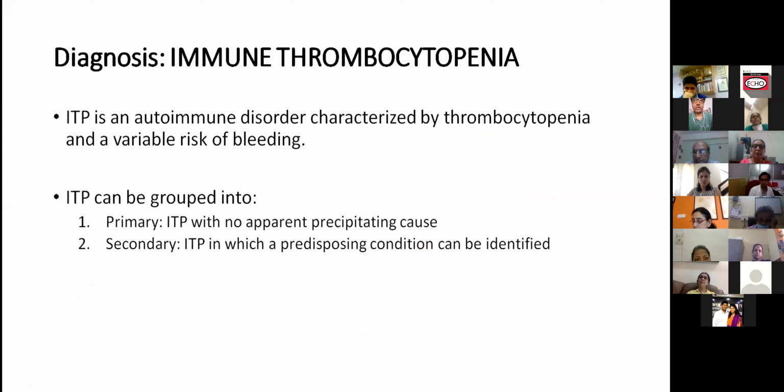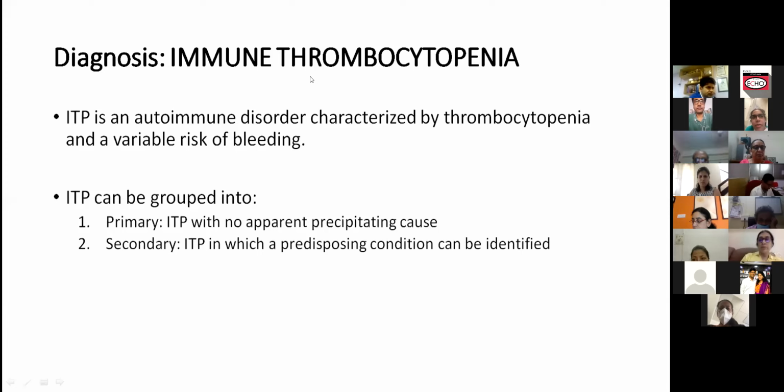So the diagnosis was immune thrombocytopenia at the time. ITP was considered at that point because there was no other supporting diagnosis. There were some more investigations done, which we will discuss in a few more slides. Immune thrombocytopenia was considered because megakaryocytic thrombocytopenia was there in the bone marrow, which showed a good amount of megakaryocytes, all the typical features, and there was no other reason for anemia other than probably blood loss.